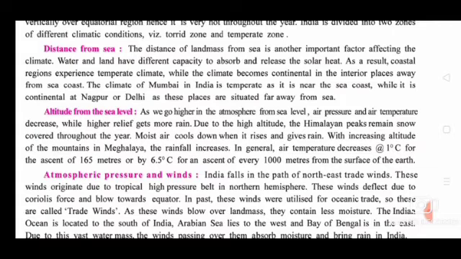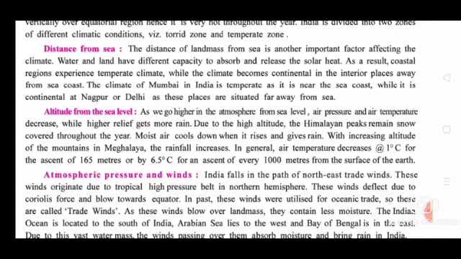While it is continental at Nagpur or Delhi, as these places are situated far away from the sea. Nagpur and Delhi are situated away from the sea.